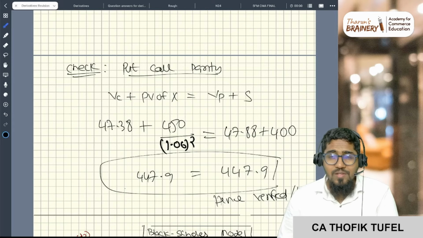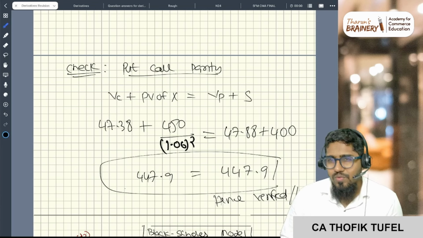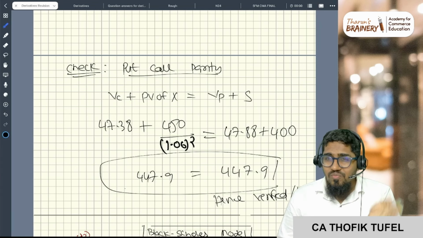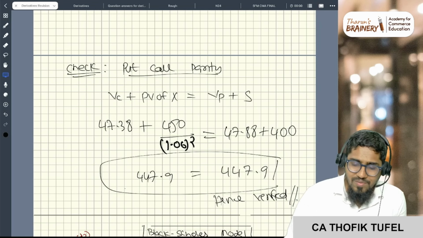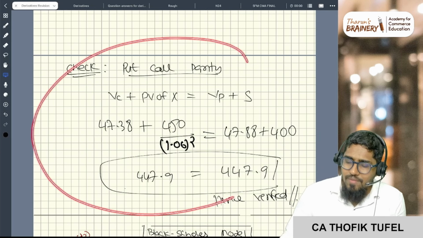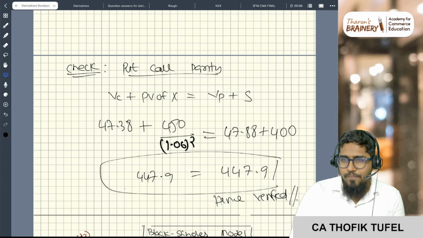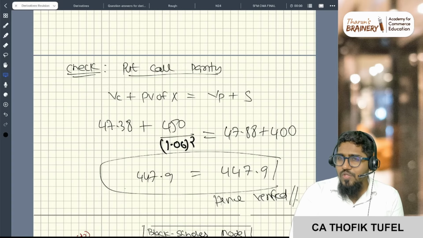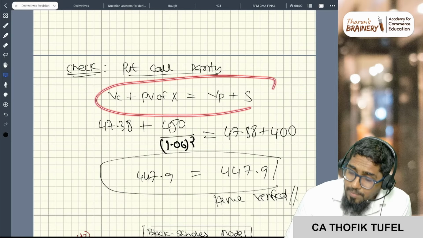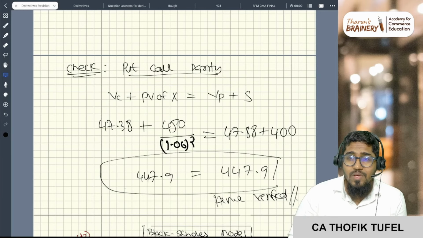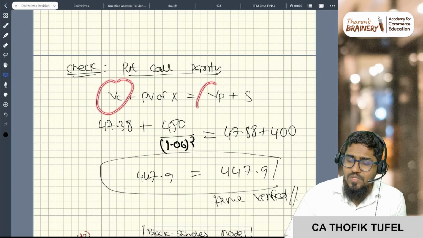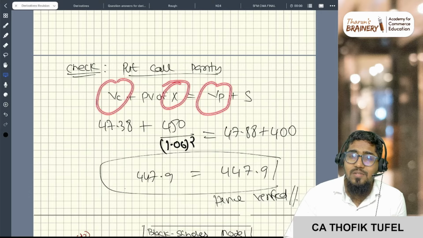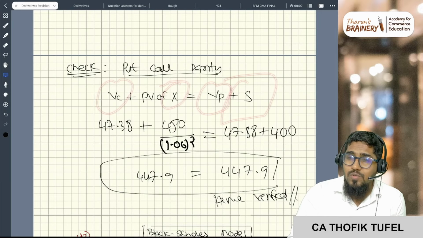I hope you're understanding. You're not doing it, but I want you to do it. Calculate the value of the call, and also the value of the put. And why not, you can also do this check, which is called the put call parity check. It will not be asked in the examination, but I'm just giving it to you. Put call parity can be tested separately. Sometimes in an MCQ they will tell you the value of the call, the value of the put, and the strike price, and ask what the spot price is. Then you will calculate the spot price using put call parity.